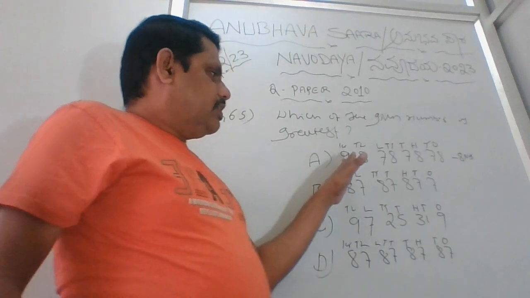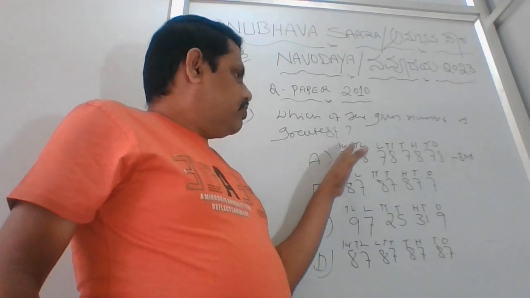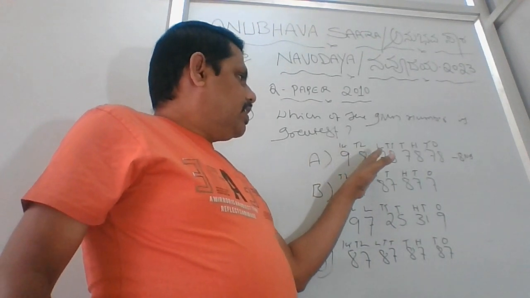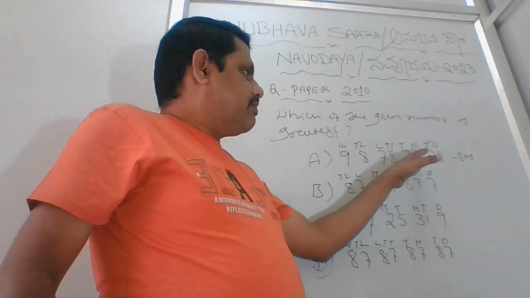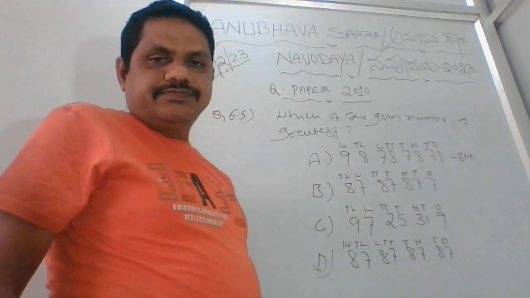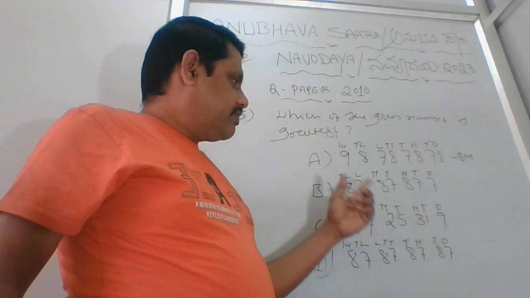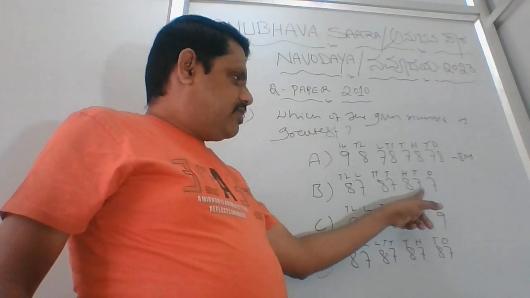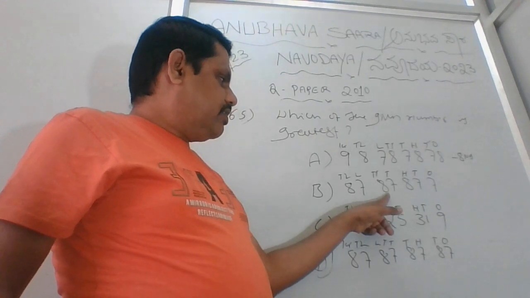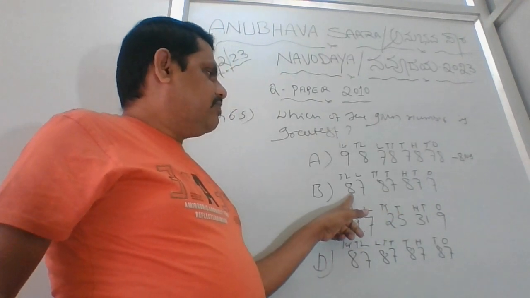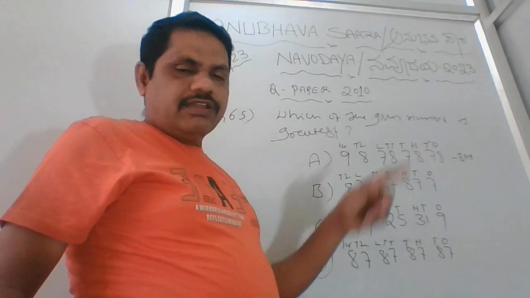A belongs to 1 crore 87 lakh 87,878. Fine. Here for option B, how many digits are there? Ones, tens, 100, 1000, 10,000, lakh, 10 lakh. That means 7 digits.